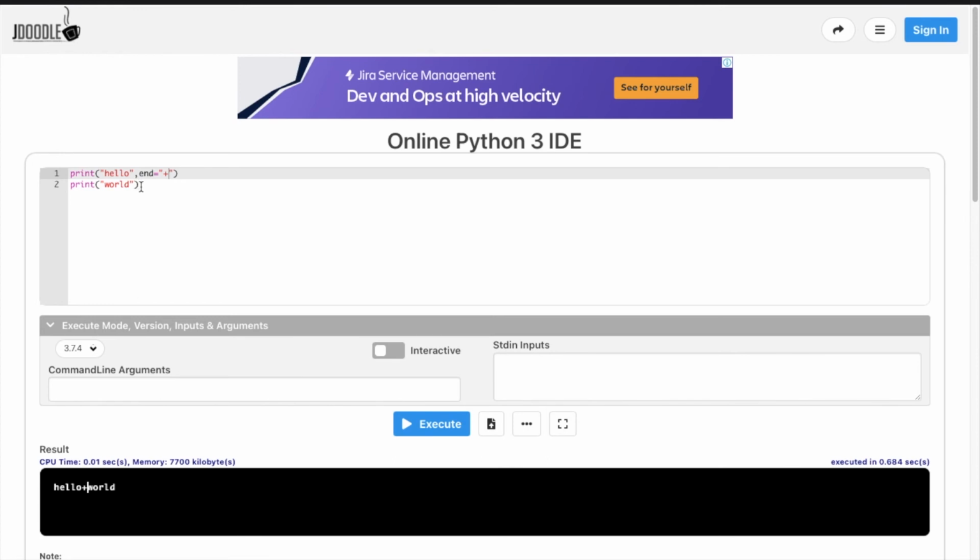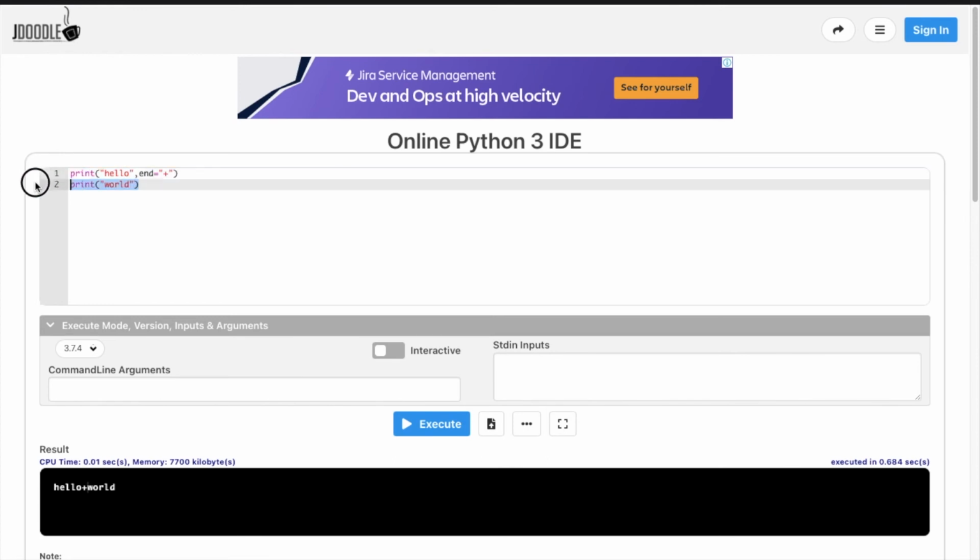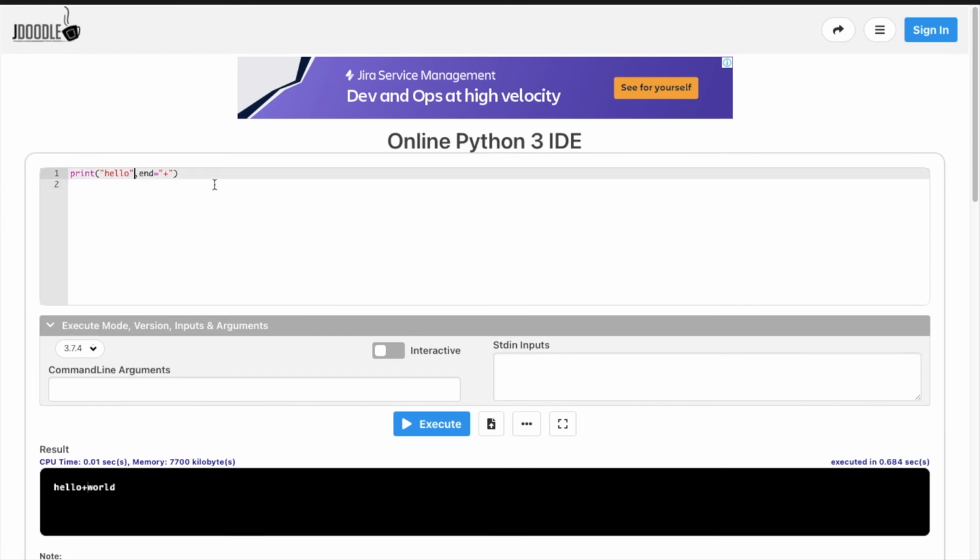Here, not only two strings, we can add n number of strings. There is no limit at all. Now let's add another string, world. Yeah, we have to keep it in double quotation. And for example, a third string, learn it.